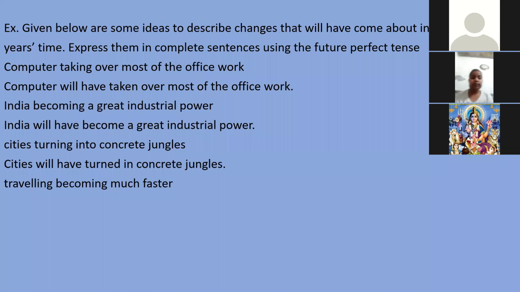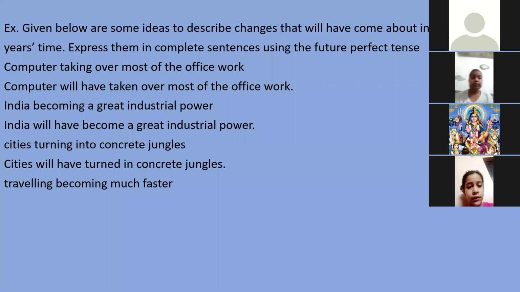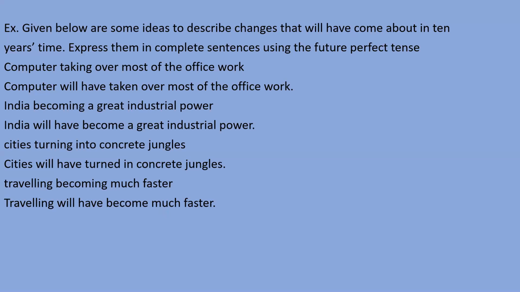Ria, please tell me the answer to this sentence. How will you change this into future perfect tense? Traveling will have become much faster. Very good. Right answer. Traveling will have become much faster. Good. Very good.